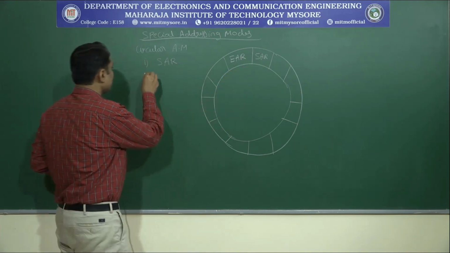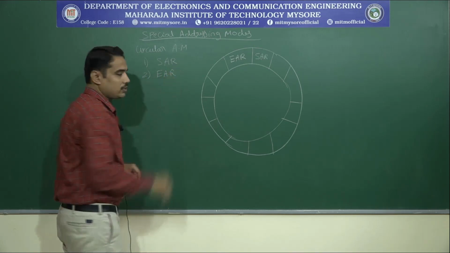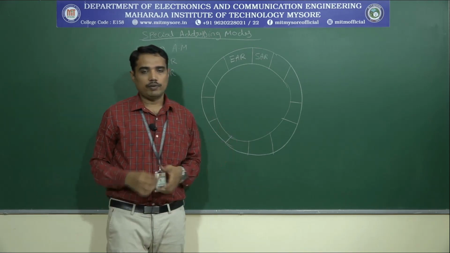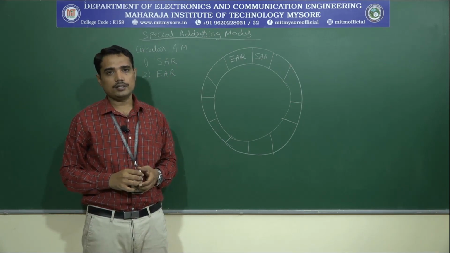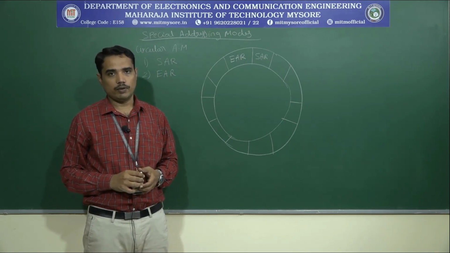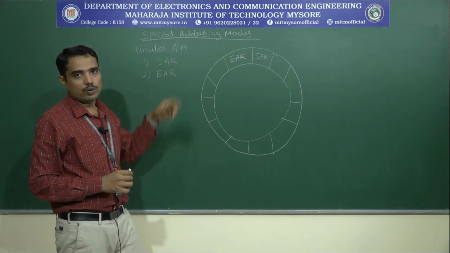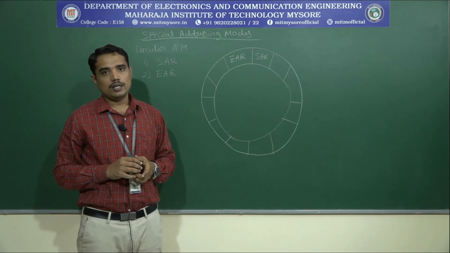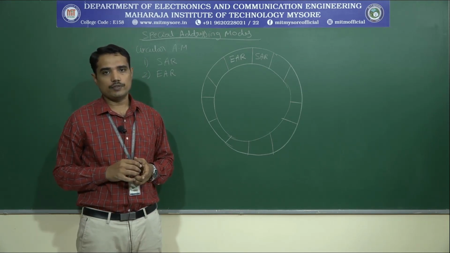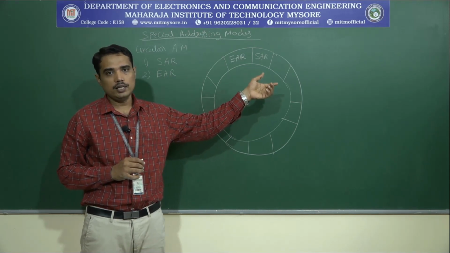What do you mean by EAR? End address register. The second type of register is required to hold the value of the end address in the circular buffer. And apart from SAR and EAR, we need one more pointer register in order to keep track of the current execution of the buffer, where the memory location is currently located.